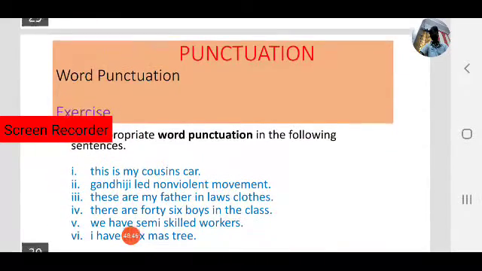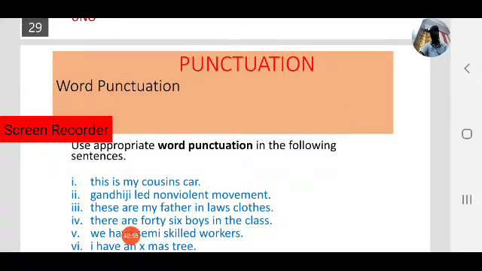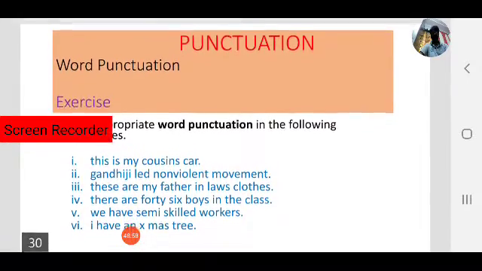Okay. Now let us move to an exercise. A small exercise, take two minutes.